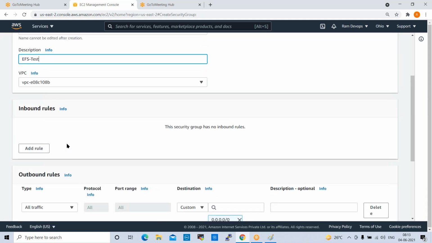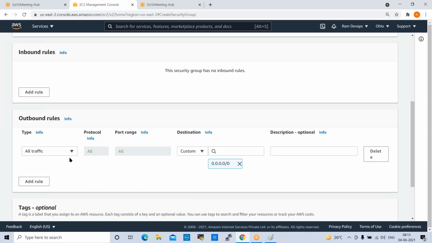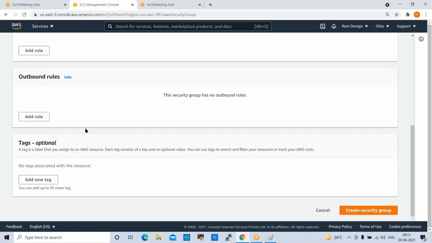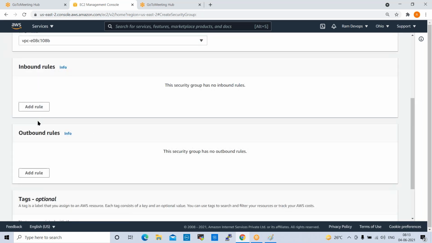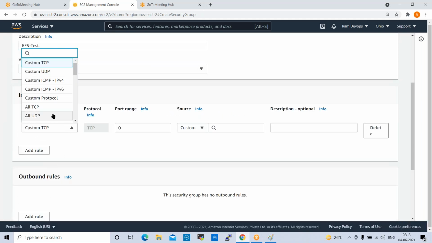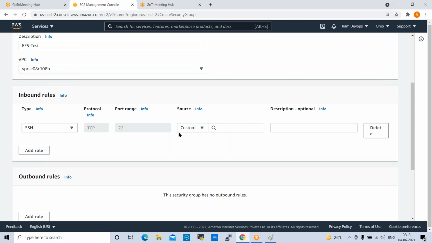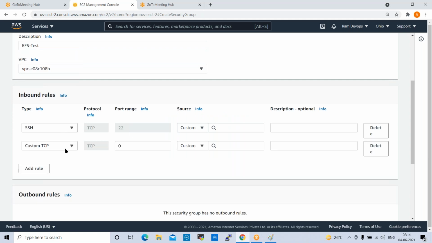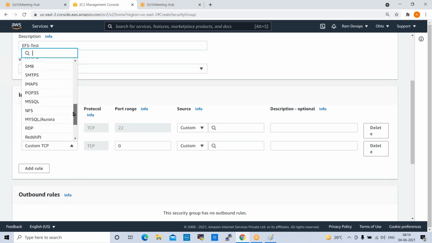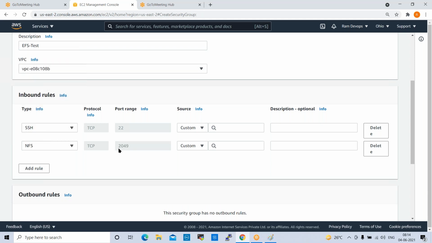By default all traffic is enabled, but I don't want to give all traffic here, so first I'll remove this. I want to add some inbound rules. First I want to add port 22 for SSH. After that I want to add the NFS port. Click on NFS; 2049 is the port number.